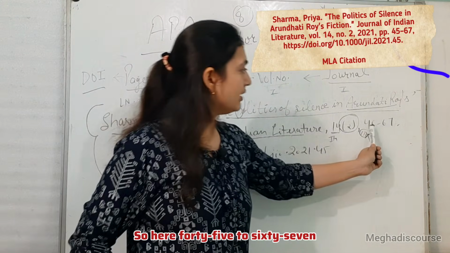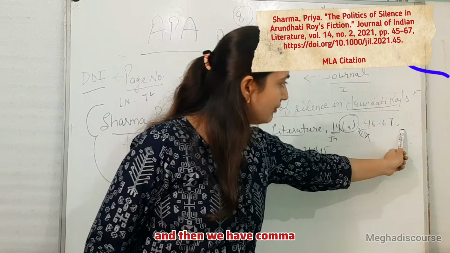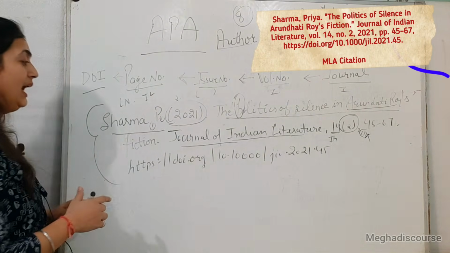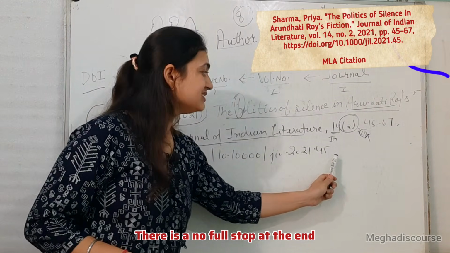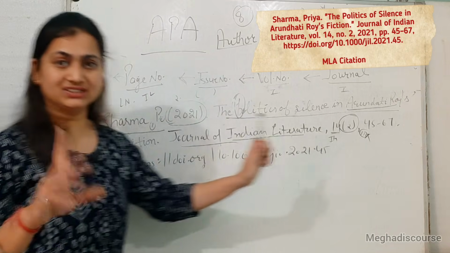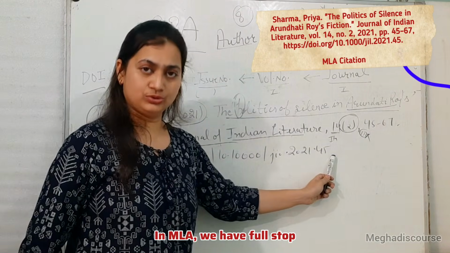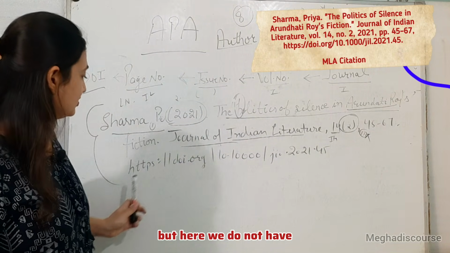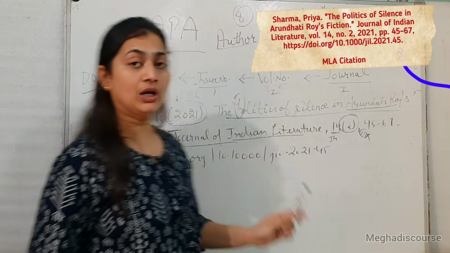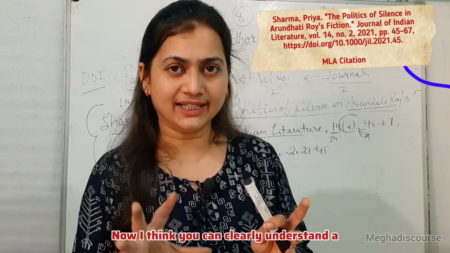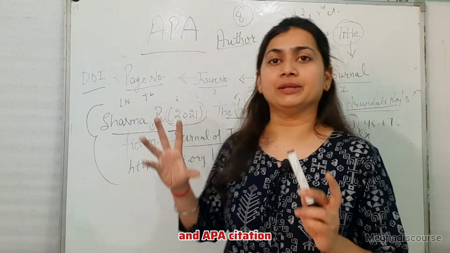Okay, so here 45 to 67, and then we have a comma. Sorry, a full stop, and then they use the DOI. There is no full stop at the end. Just keep this in mind. In MLA, we have a full stop, but here we do not have. So this is your APA. Now I think you can clearly understand a little bit the difference between MLA and APA citation.